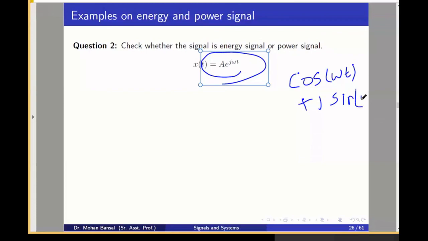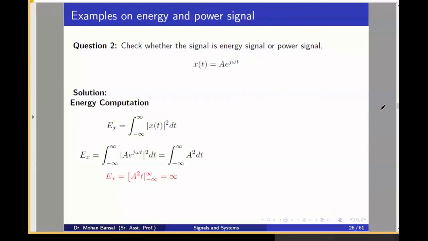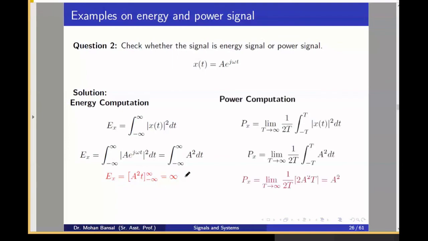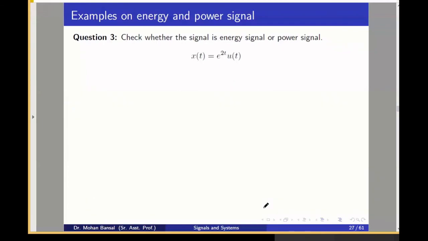Sin omega t. This is again a power signal. Energy is infinite. If you compute it, power is A square. This is a mathematical calculation, I will not explain it here. You just need to remember the formula. You will have to substitute the value of x(t), and you will get both energy and power. Here I will discuss the concept, not the calculation part. So the signal is a power signal.